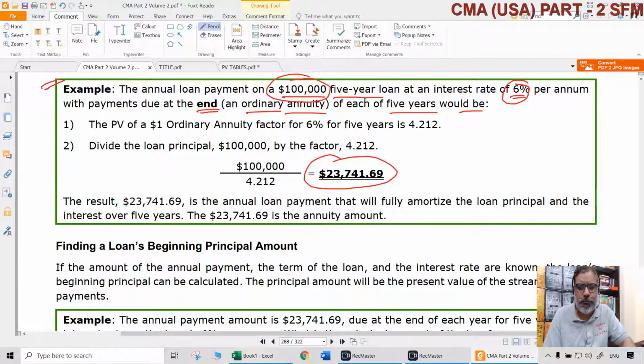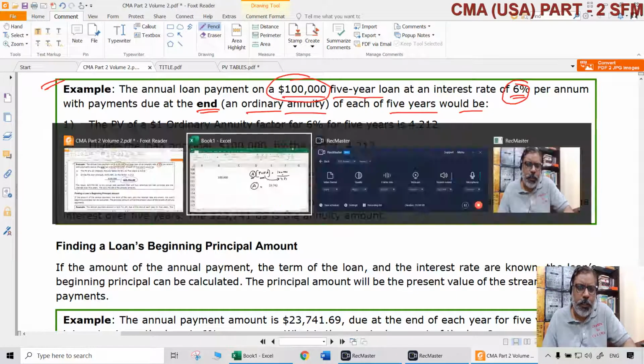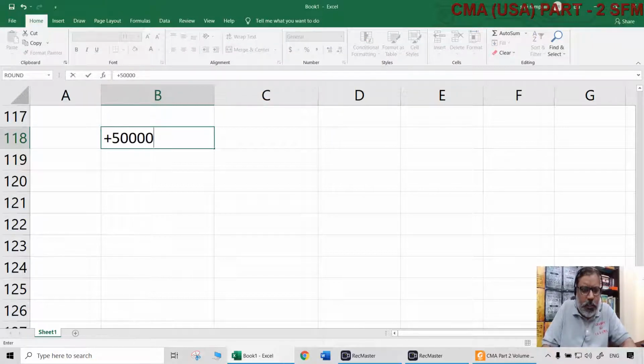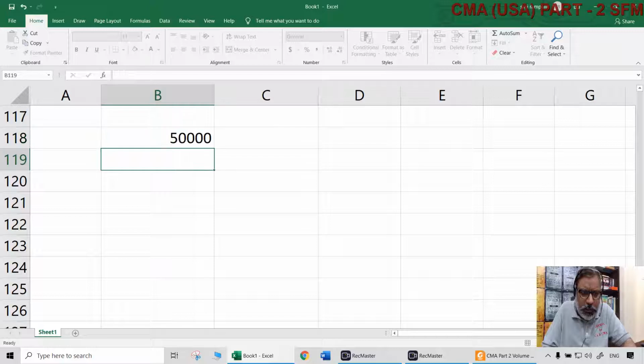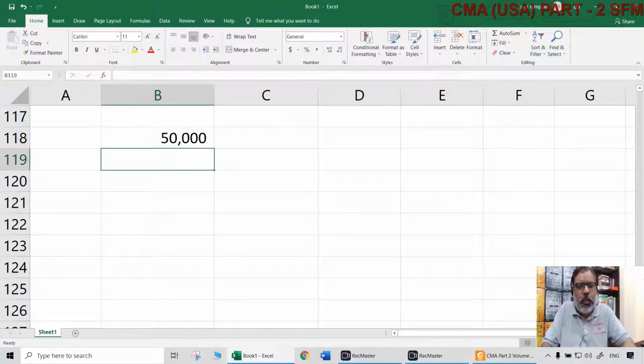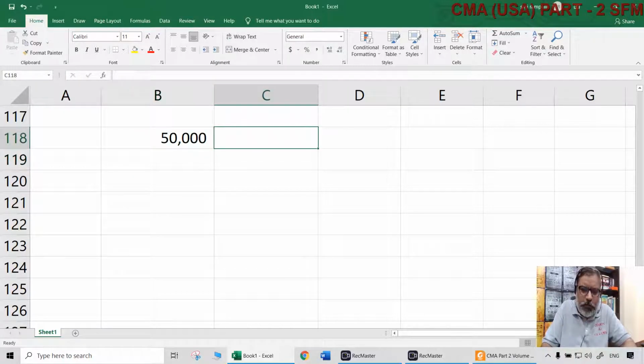This is the way we can calculate EMIs, the annual installments of loans to be paid. All these things can be taken. Just to take a simple example for understanding purposes, say you purchased a car for $50,000, and you want to take a vehicle loan. Banks will calculate like this only.